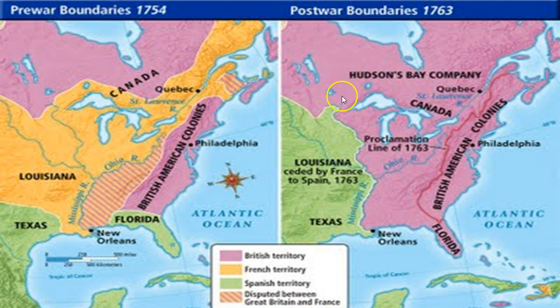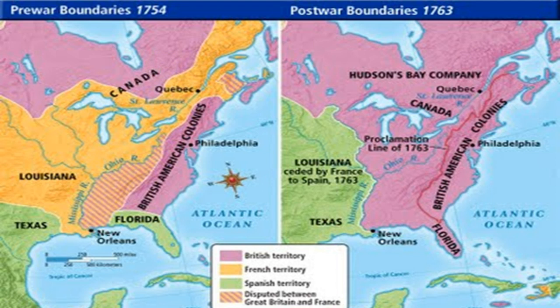The French also lost their land east of the Mississippi River. Britain got Canada, and France is completely out of North America altogether. If you look at these claims, before and after, you can see the major shift from the French and Indian War that the British won.